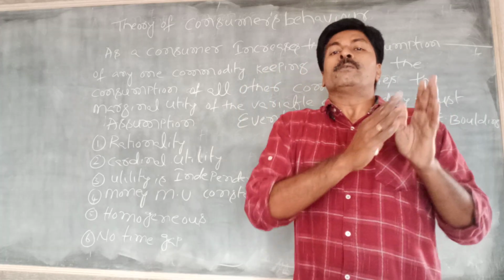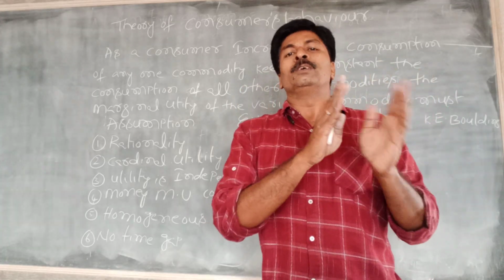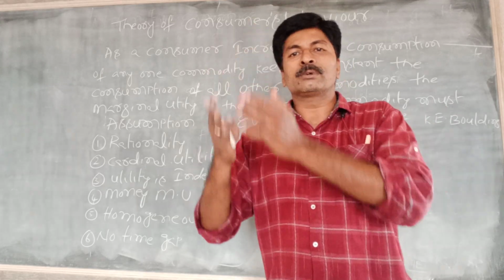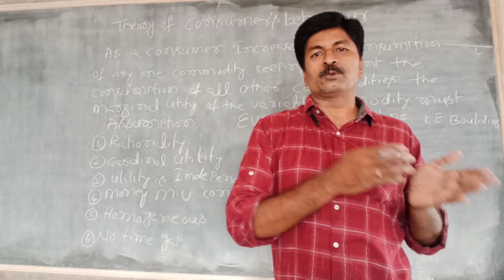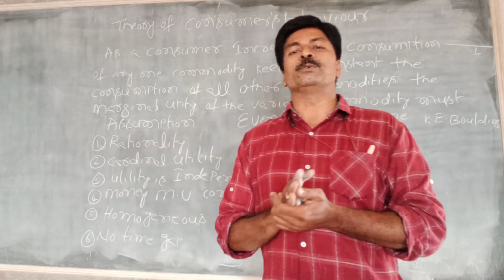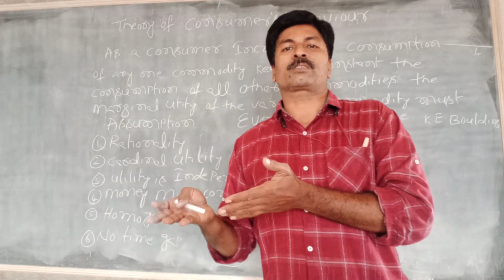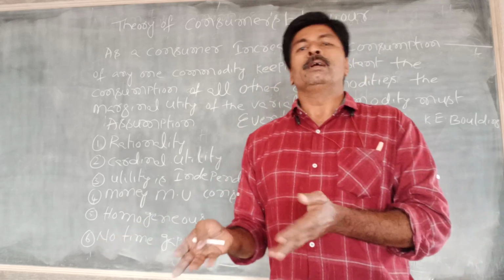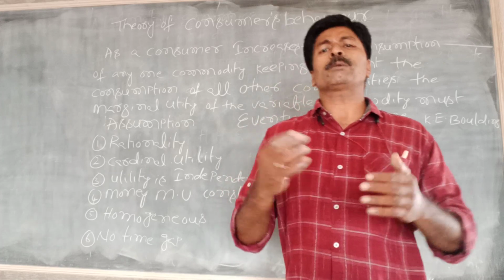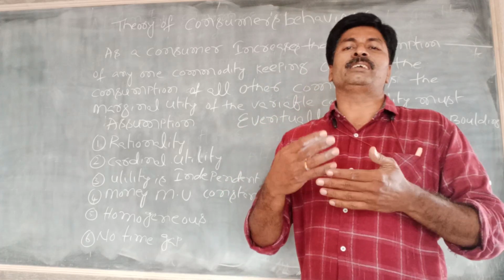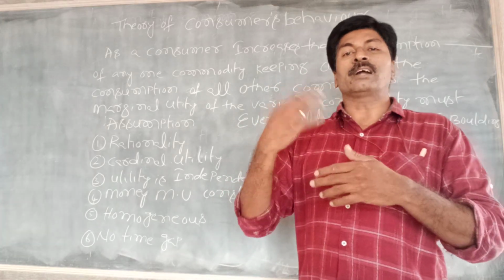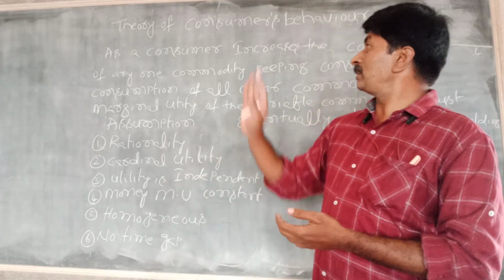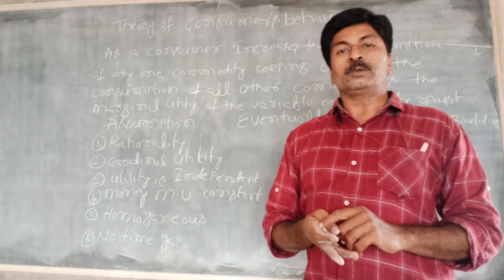For example, when we consume one apple, its marginal utility is 10 rupees. The second one gives 7 rupees. The third apple gives 5 rupees of utility. The fourth gives 2 rupees of utility. The fifth gives 0 utility. So when we consume continuously, the additional utility automatically declines eventually. That is the law of diminishing marginal utility.